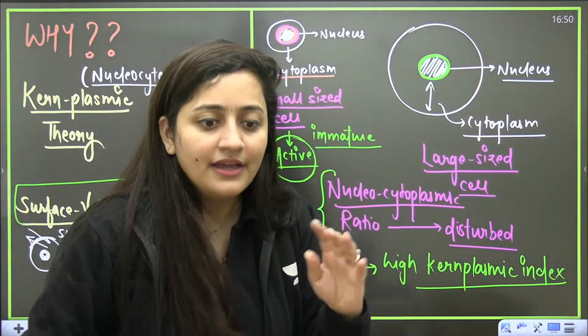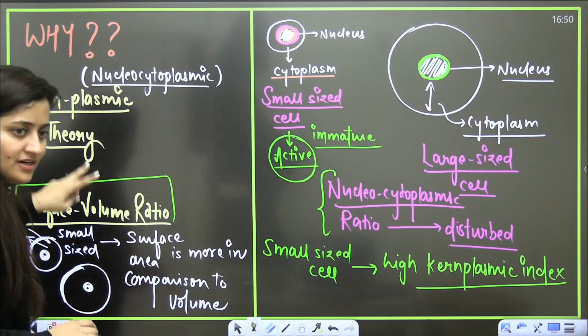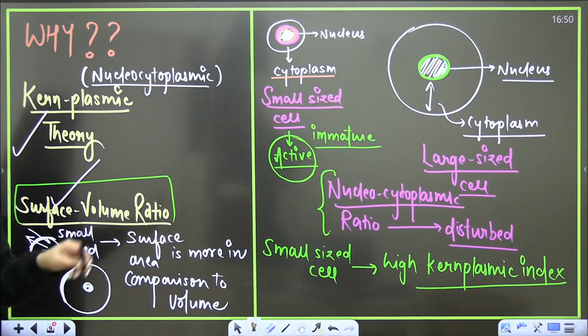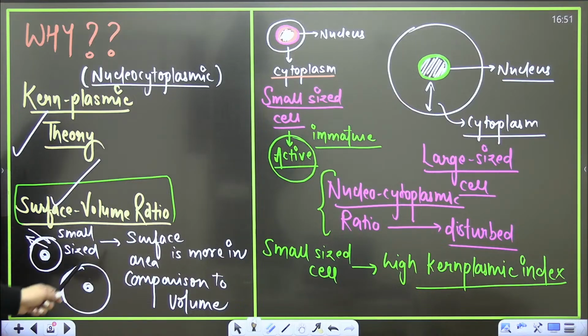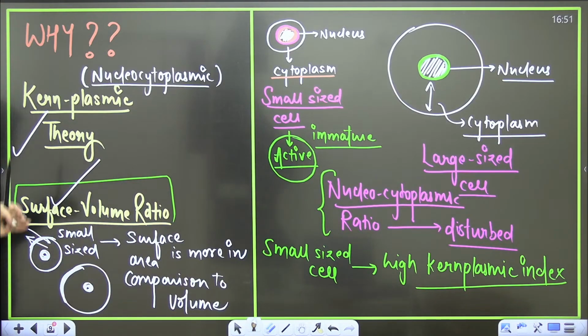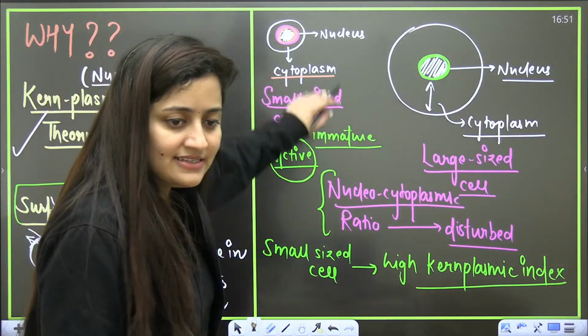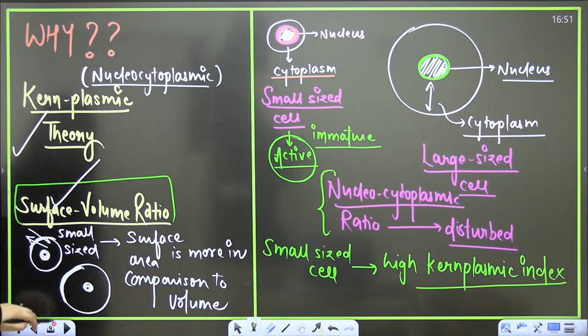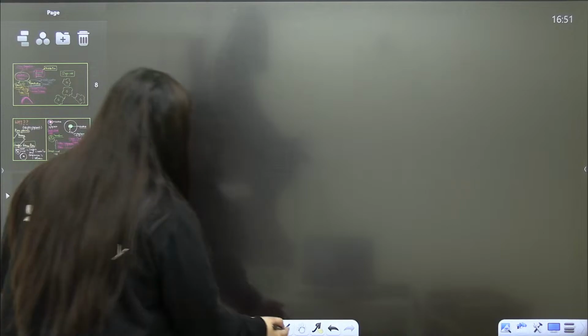Is that clear? So the karyoplasmic ratio or karyoplasmic index and the surface to volume ratio are the two reasons due to which a cell is going to divide. So surface to volume ratio is a cause of cell division. When a cell grows in size, its volume increases more than its surface. There will be a stage when surface area becomes insufficient to draw the material from the surrounding, and cell division will start. I think that is something very important, and that is something that you all should know.